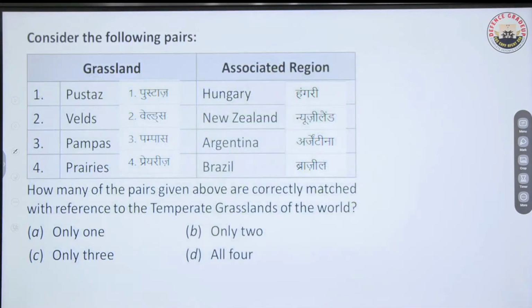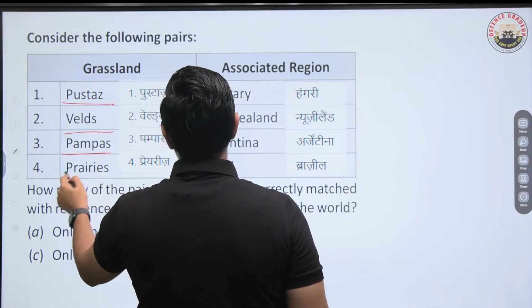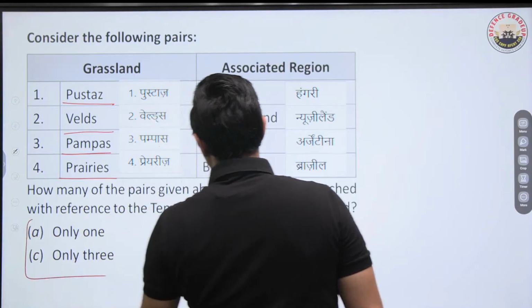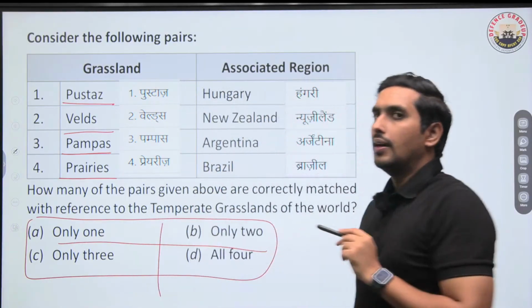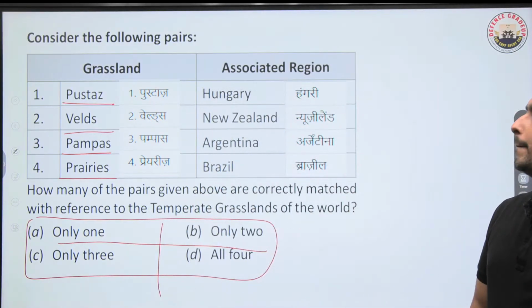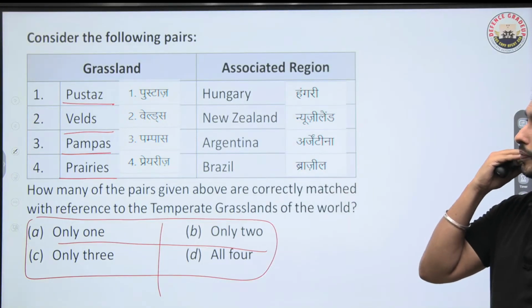Next question is on grasslands. Okay. So we have pustas, we have wells, we have pampas, we have prairies. You have to tell me how many pairs are correctly matched. Such kind of questions are also asked. So you tell me how many pairs are correctly matched. So all are basically the temperate grasslands, as we call them.